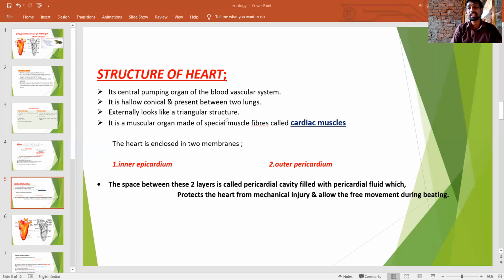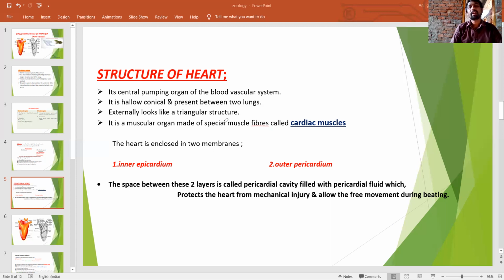What is its shape? Externally, it appears in a triangular shape. It looks like a triangular structure. Then it is a hollow, conical shape and is present between the two lungs.